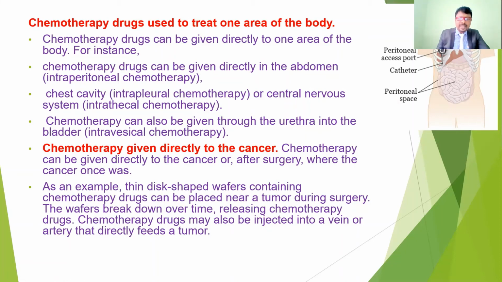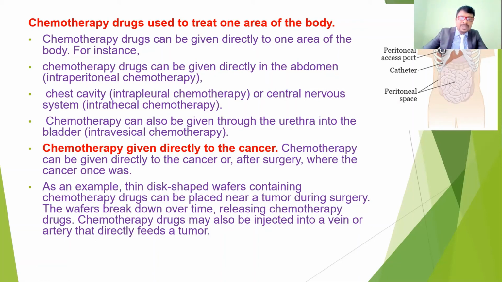And also chemotherapy given directly to the cancers. Sometimes we give it directly into the involved tissue. For example, they give disc-shaped wafers containing the chemotherapy medications. These wafers are placed directly near the tumors. During surgery, these disc-shaped wafers are attached near the tumor. The wafer is going to break down over time, and after breakdown it releases the chemotherapy medications.